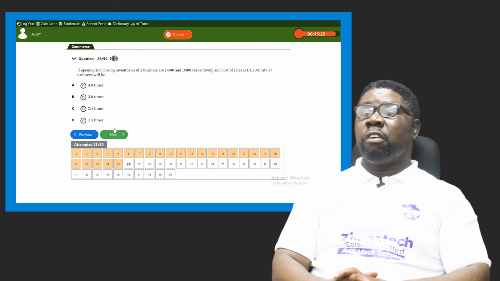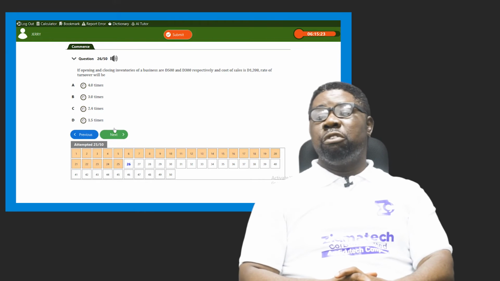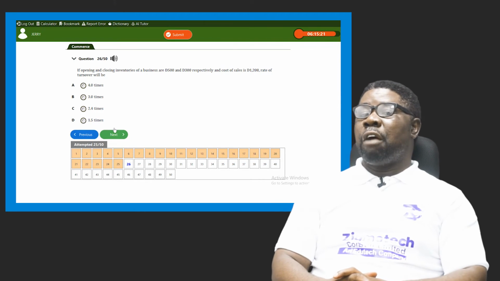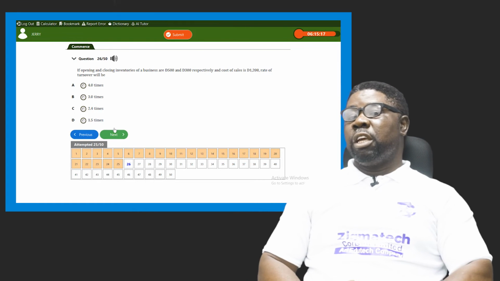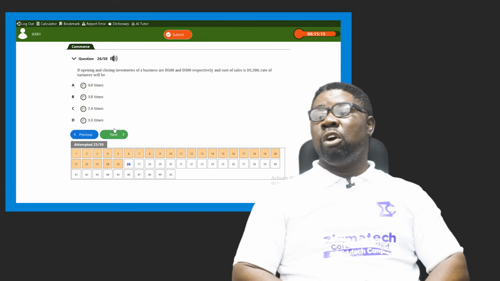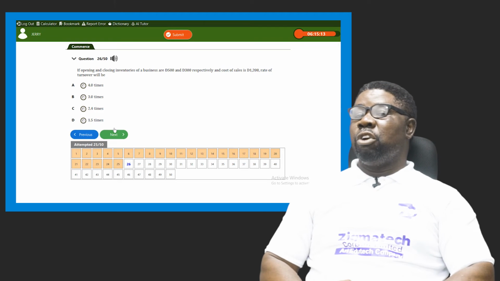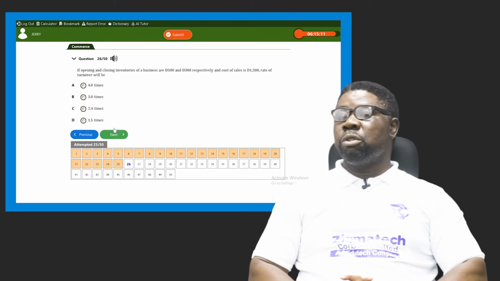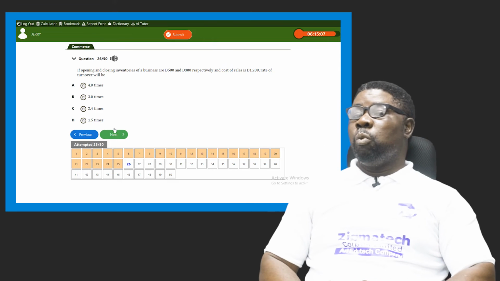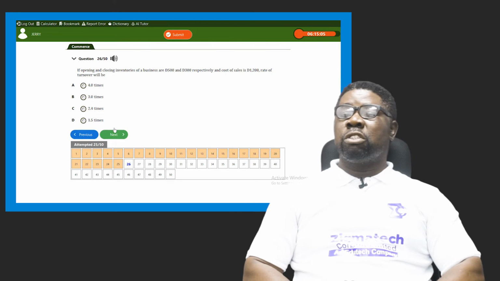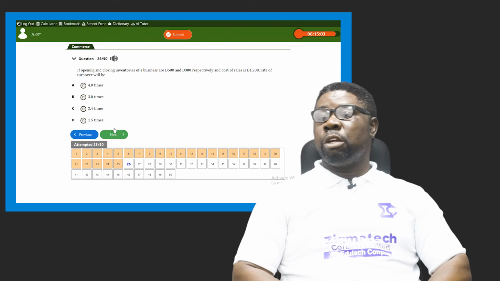The formula for rate of turnover is what? Cost of goods sold divided by average stock. So yes, you have to take the average stock value to get the value of your turnover. So you already have your cost of sale, which is cost of goods sold. What is the value? The value is 1,200. So what's the average of opening and closing stock together? It's 800 divided by 2.